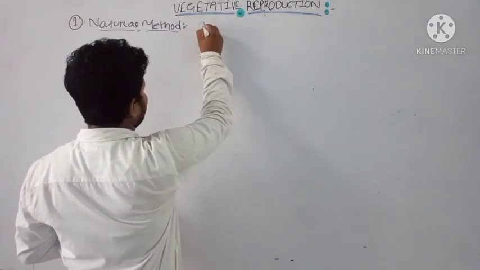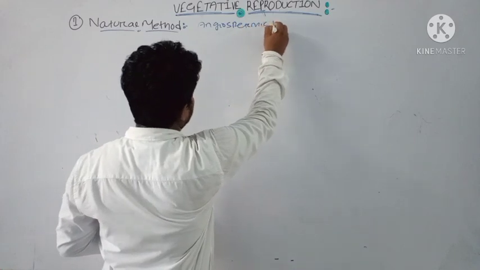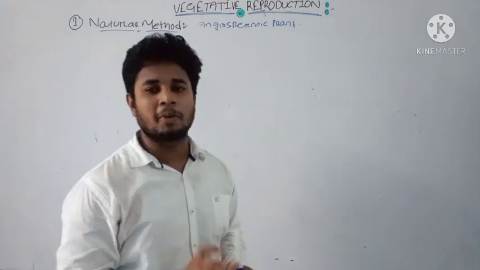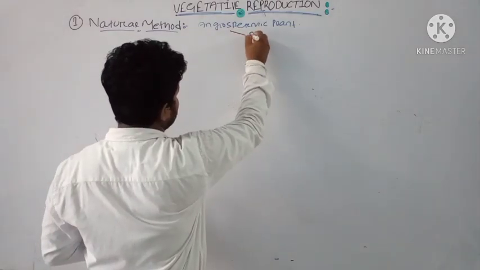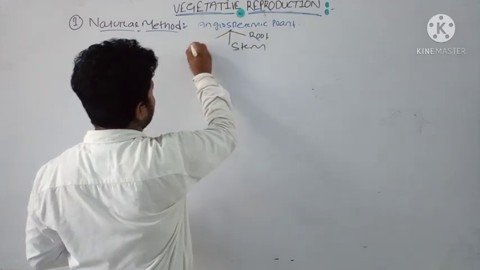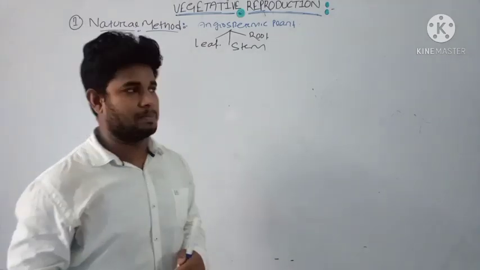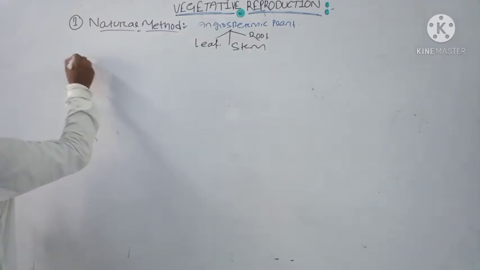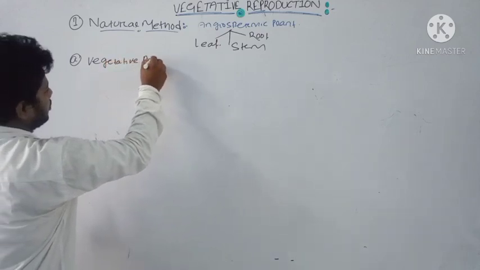In angiospermic plants, several parts can be involved: the root, the stem, or the leaf. First we will discuss vegetative propagation by root.